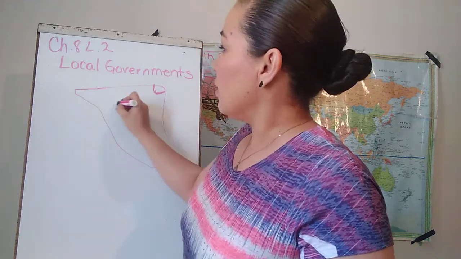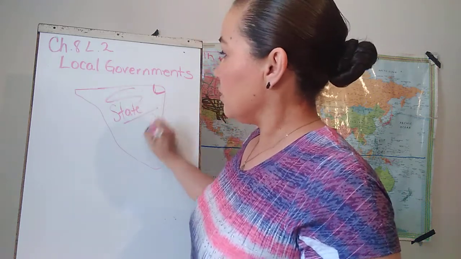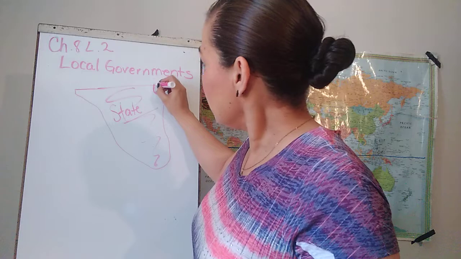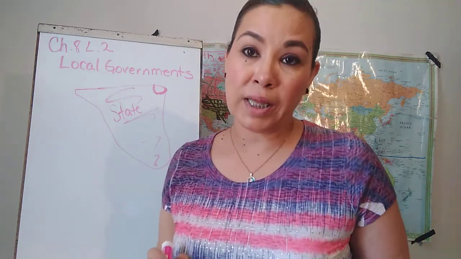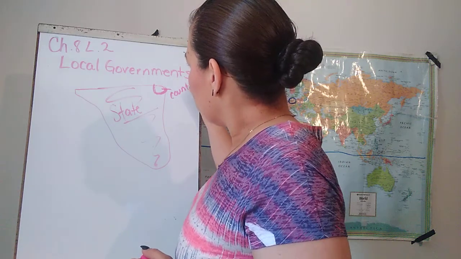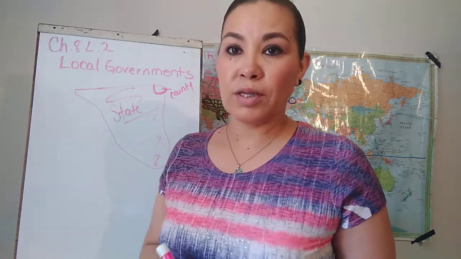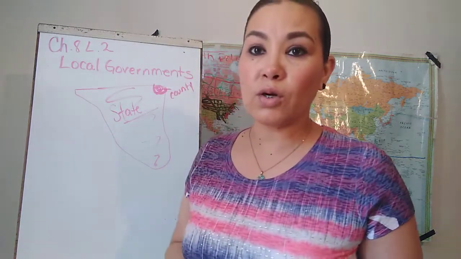This would be the state, all this, and this little place called Agua Prieta will be the county, okay? And this will be your state. Do we understand? This little piece will be your county. That's what we are going to be talking about today.